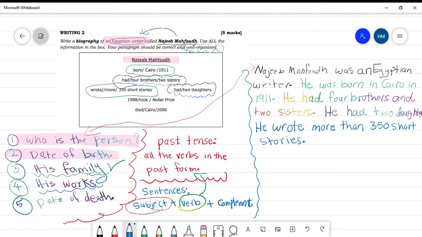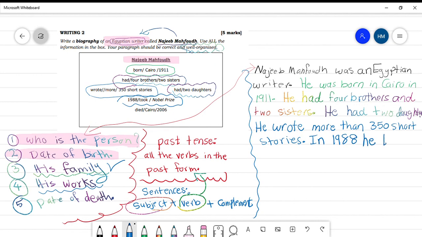Good. We have another sentence about his work. In 1988, took Nobel Prize. So you can start with the date. You can write here before the date, the year you write in. In 1988, what happened? He, the subject.